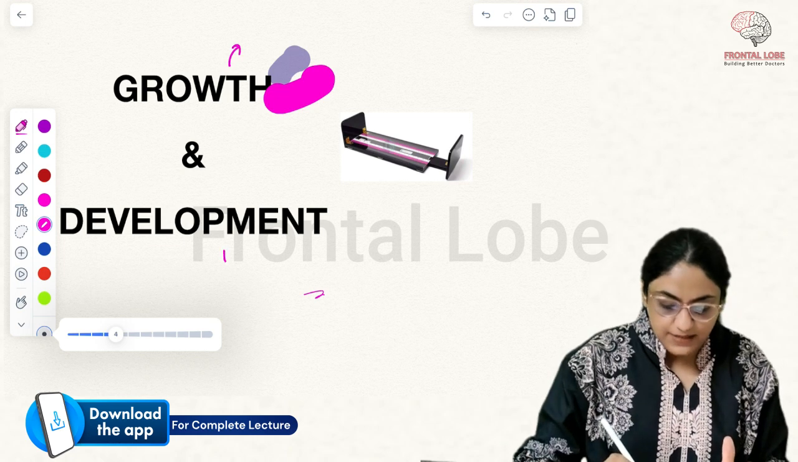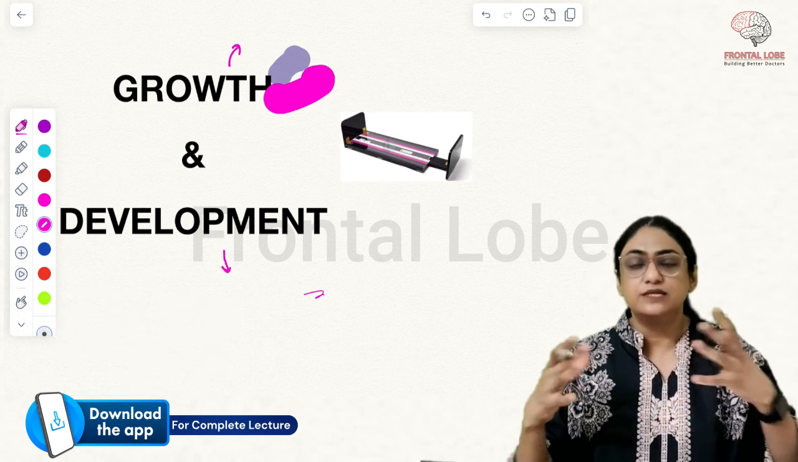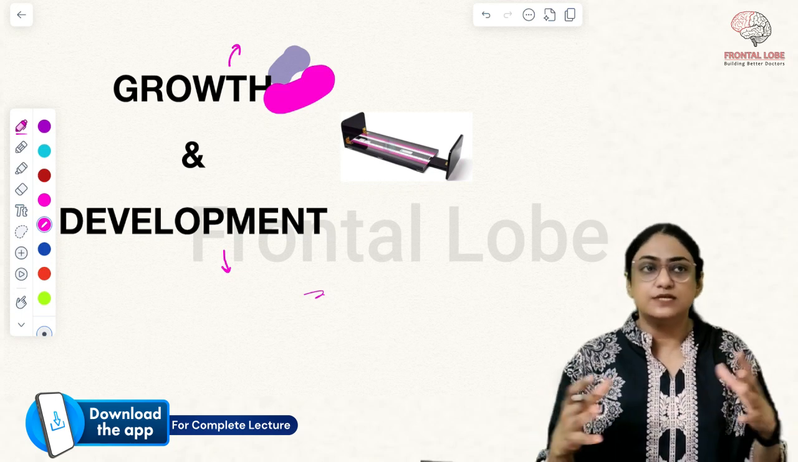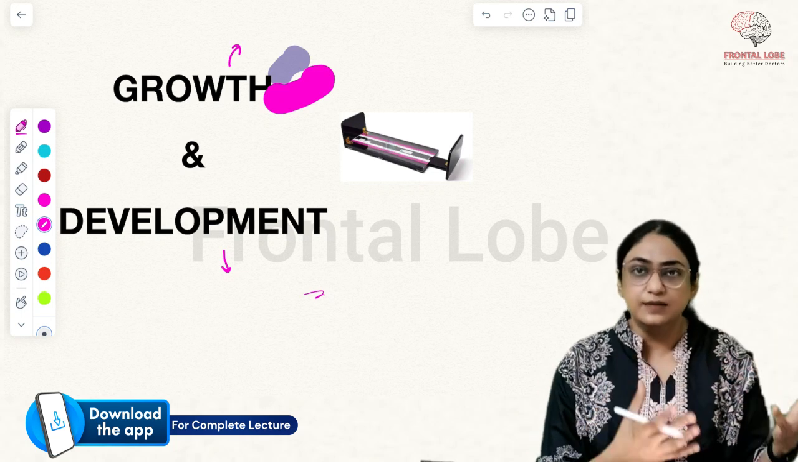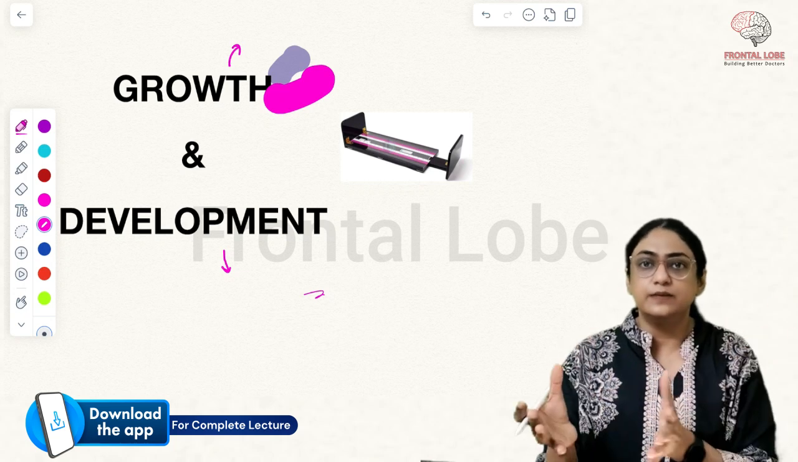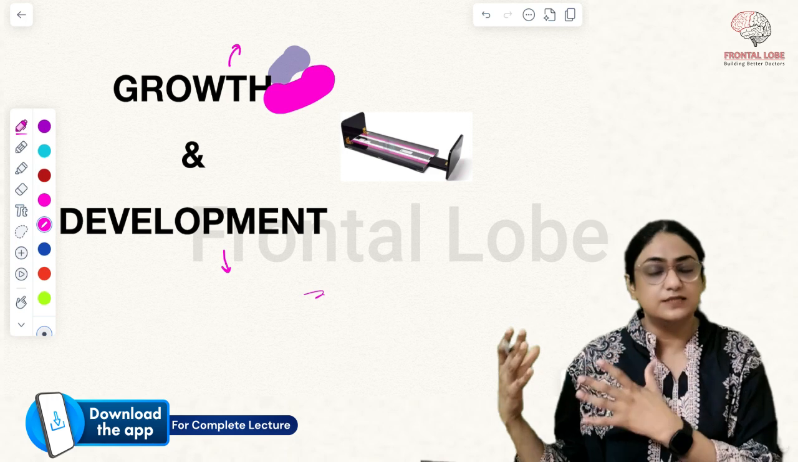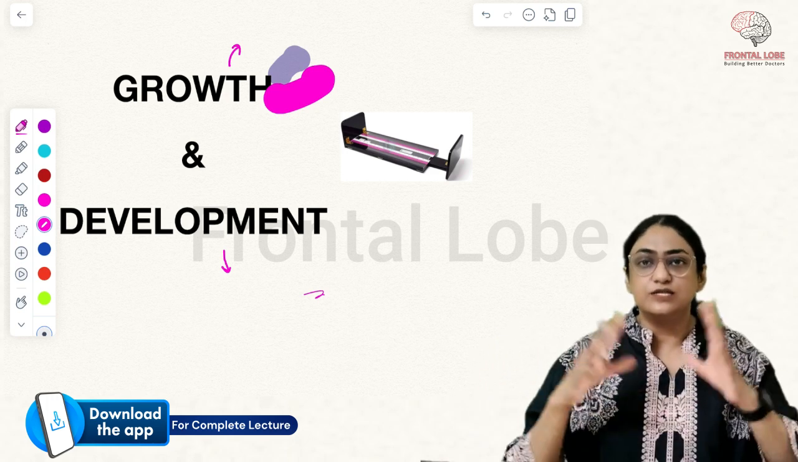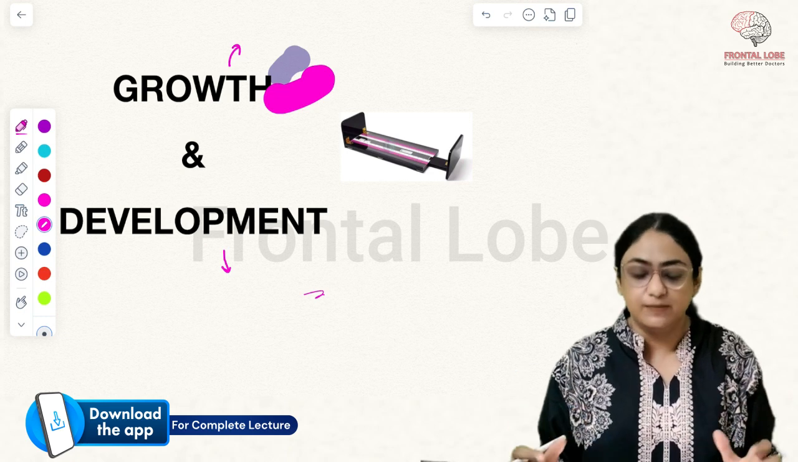What does development mean? Development is nothing but maturation of functions. Like the same baby who was just sleeping and pooping and peeing and drinking milk, and now the same baby is able to sit. Same baby is able to walk, able to talk. So that is the maturation of function. So that is basically development.